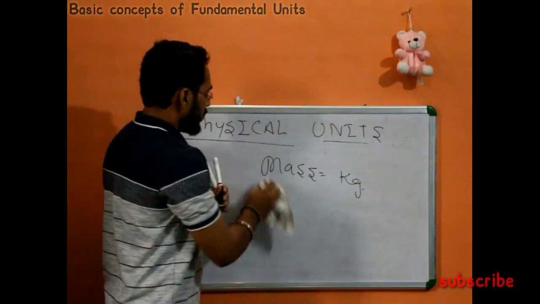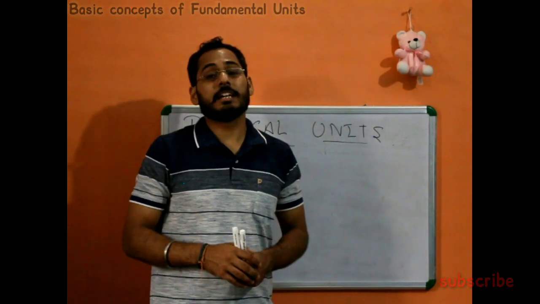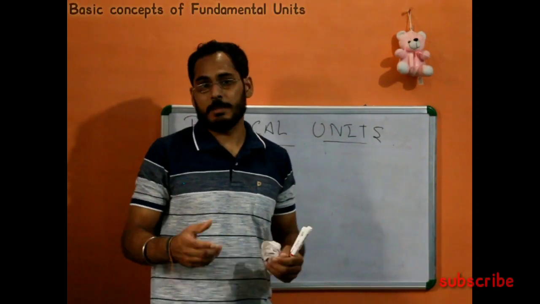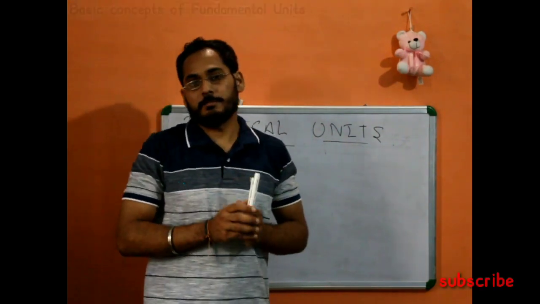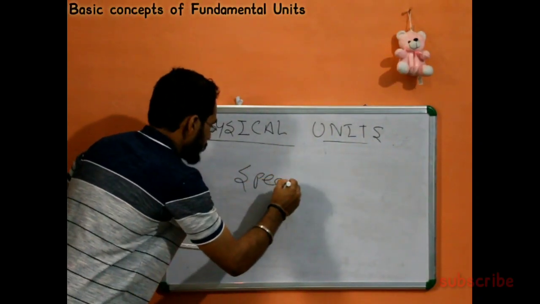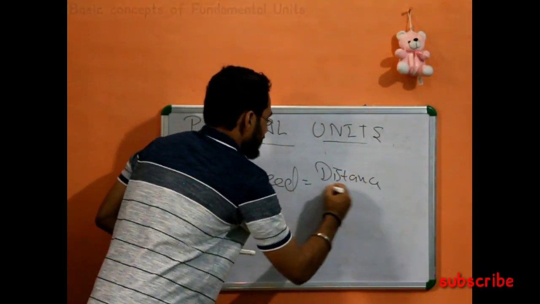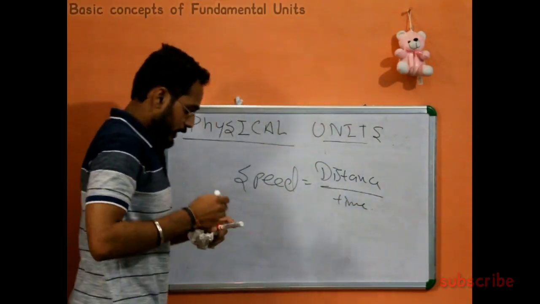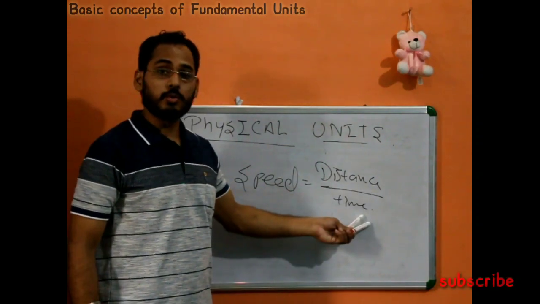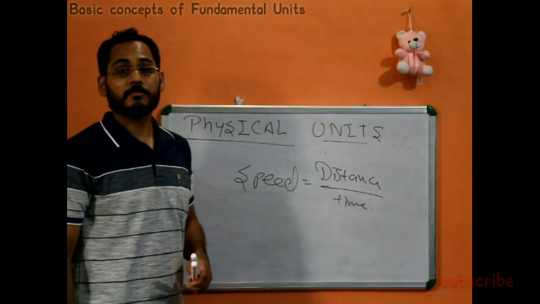When we talk about derived quantity, we can include two or more than two physical quantities in it. Now we can take the example of speed. You know what the formula of speed is? It is distance upon time. Speed actually depends upon distance upon time. So here we include two fundamental quantities. So now this is not a fundamental, the speed becomes a derived quantity.